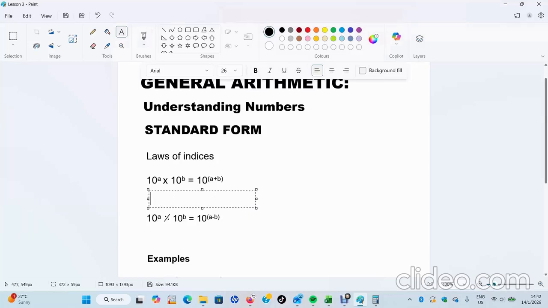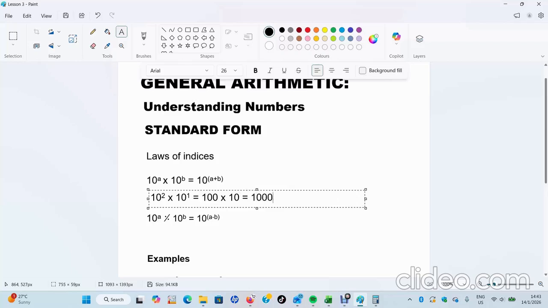I will show that by a simple example where we are saying 10 to the power 2 times 10 to the power 1. With 10 to the power 2, we know ukuthi 100. With 10 to the power 1, 10. These ones are easy. So 10 times 100, 1000.